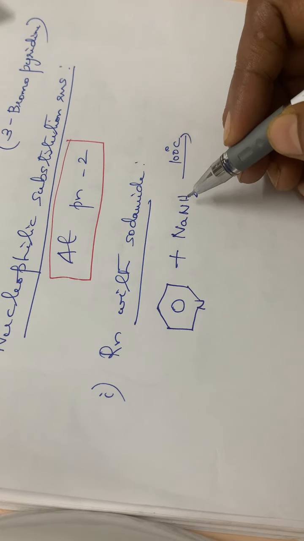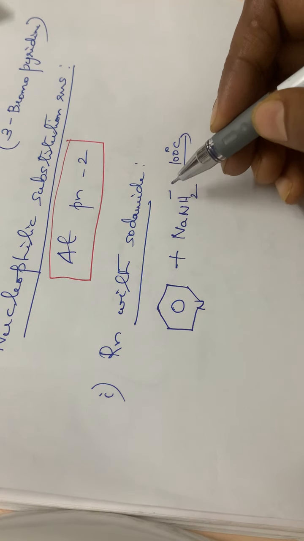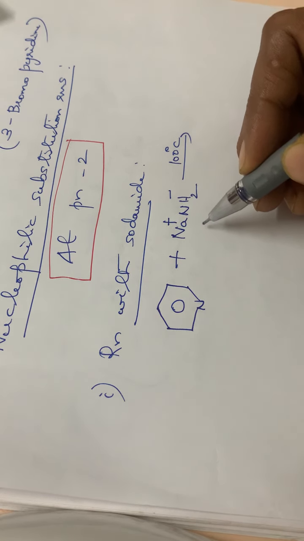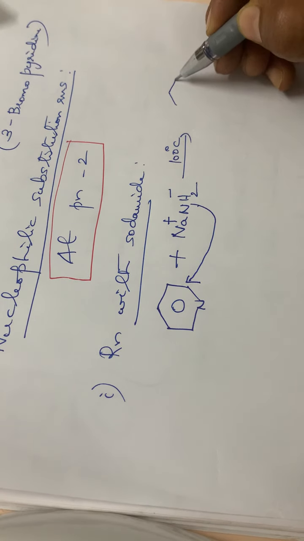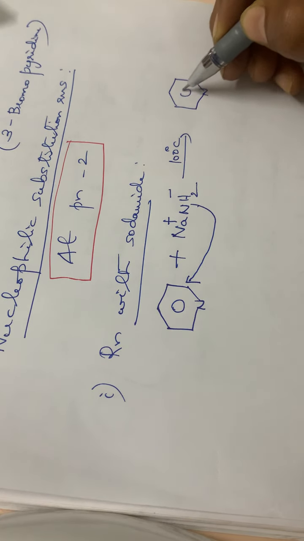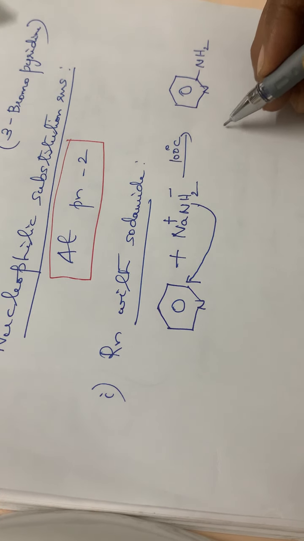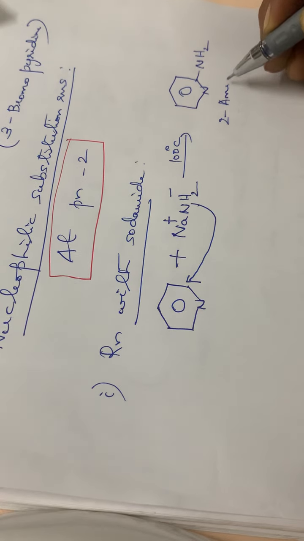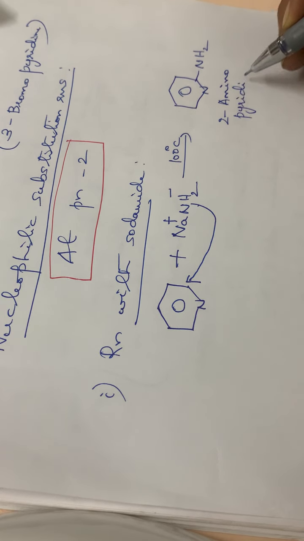Here the nucleophile is NH2 minus, from Na plus and NH2 minus. So this nucleophile will be moving to the second position. The product will be like this: N, at the second position NH2. So the compound is 2-aminopyridine. At the second position, an amino group is introduced.